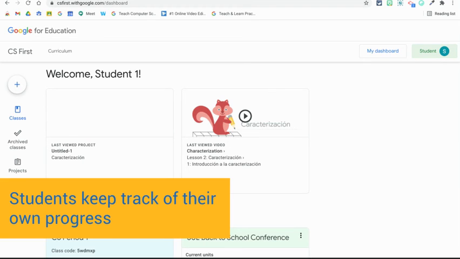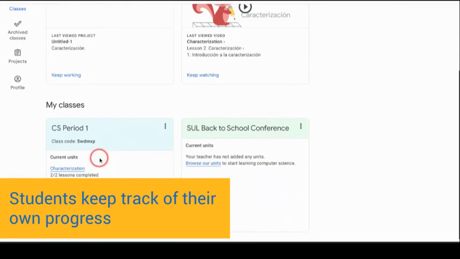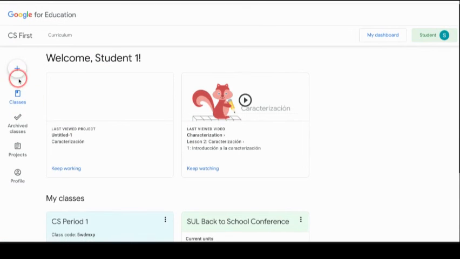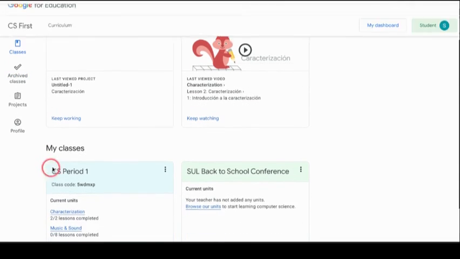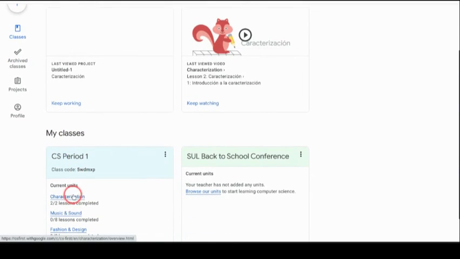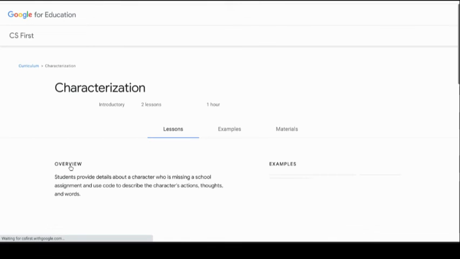How can students actually keep track of the units that they're in? Well, they can actually go into their class dashboard, and they can see progress. So I'm in the CS Period 1 class, I'm going to click on characterization.